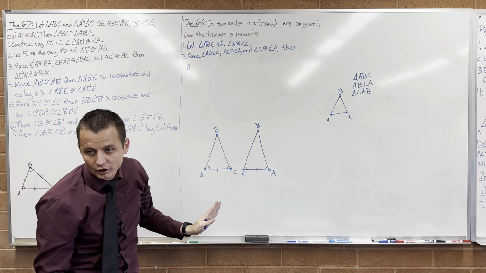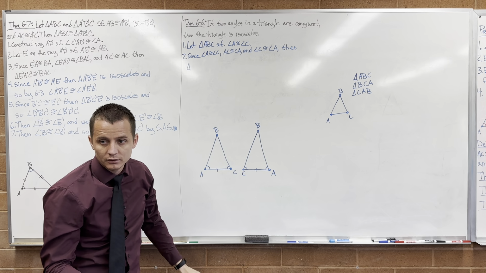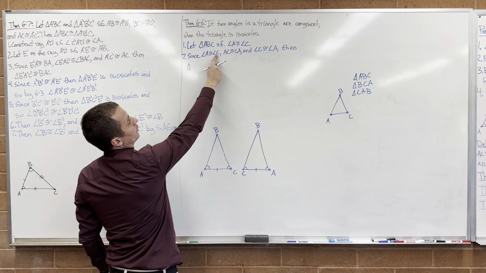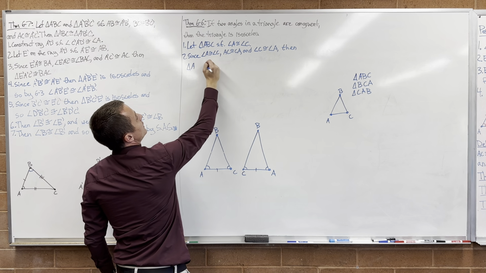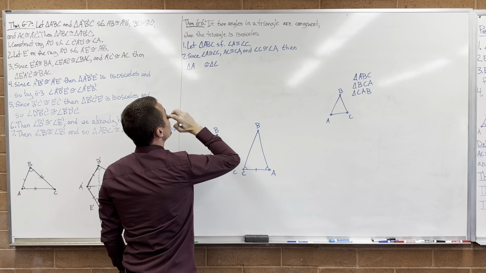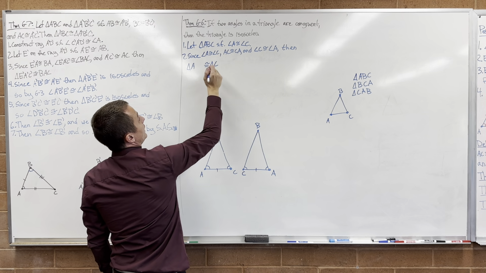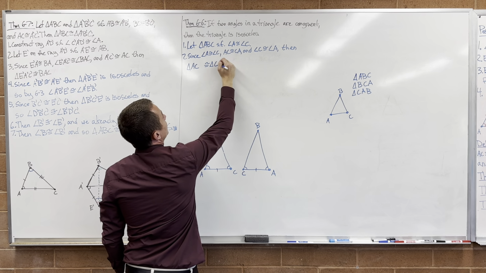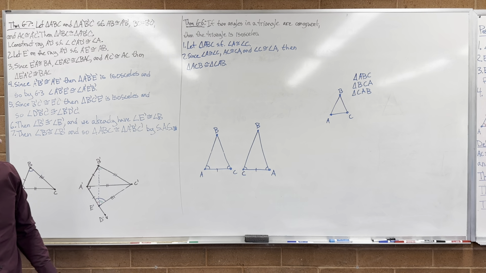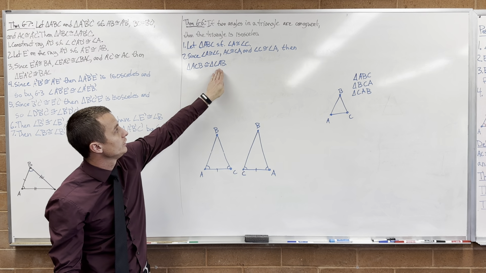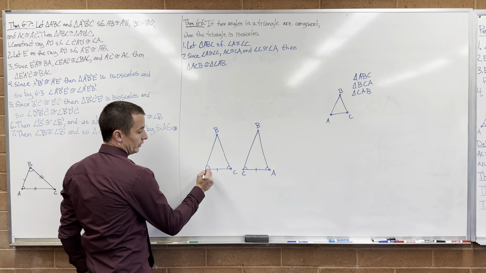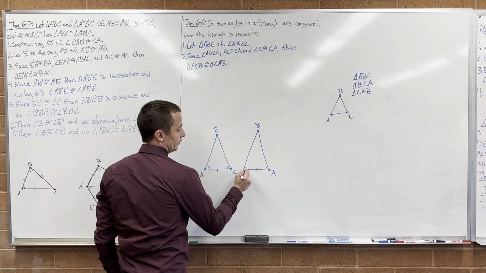Actually, make sure I list out these triangles in the proper order. So the two triangles I'm saying, I'll make them start with whatever was the first angle we said is congruent. So triangle A is congruent with triangle, this one started with A, this one started with C. This one goes to AC, this one goes to CA, and then we're missing B and B. Here's the triangles I proved were congruent. Triangle ACB is congruent to triangle CAB.